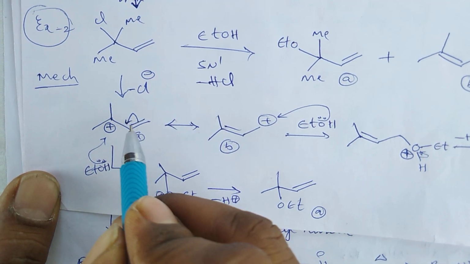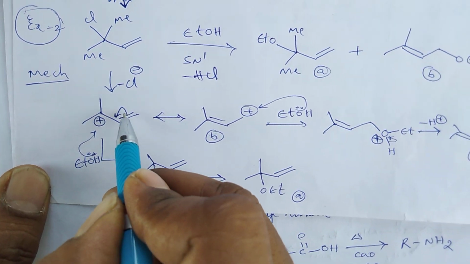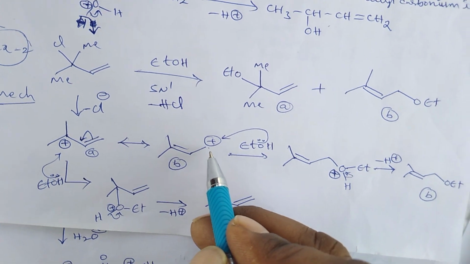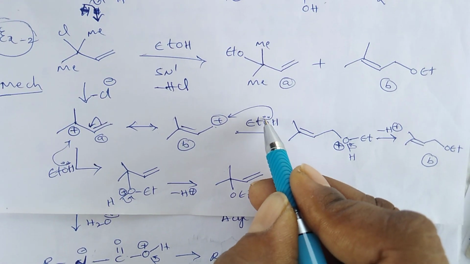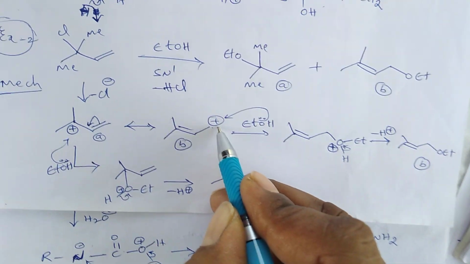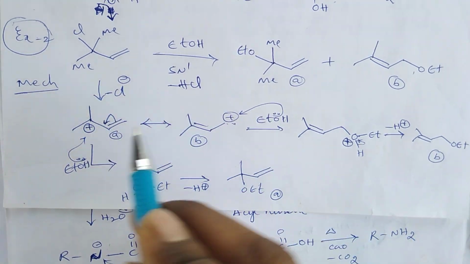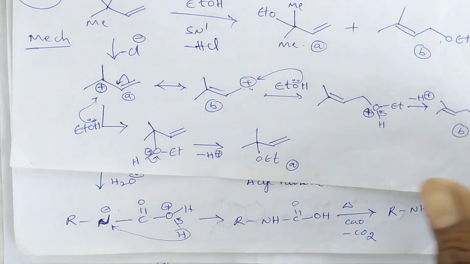When this molecule undergoes rearrangement by the shifting of electrons towards this carbonium ion, it gives the primary carbonium ion, and by the attack of ethanol on this carbon center we get the second product. If it attacks on this carbon center, we get the first product.